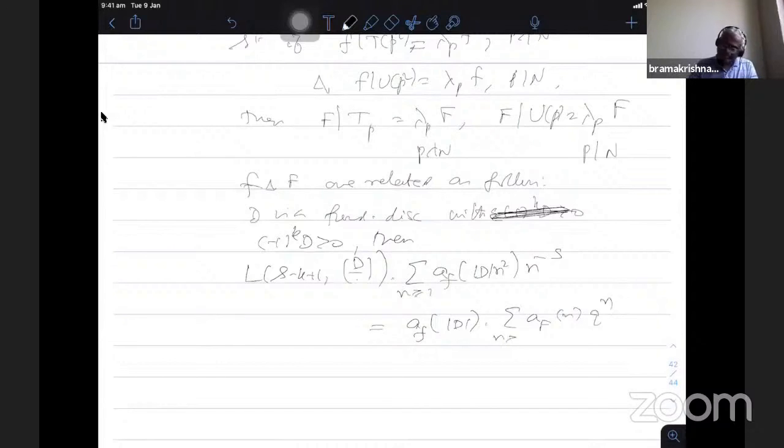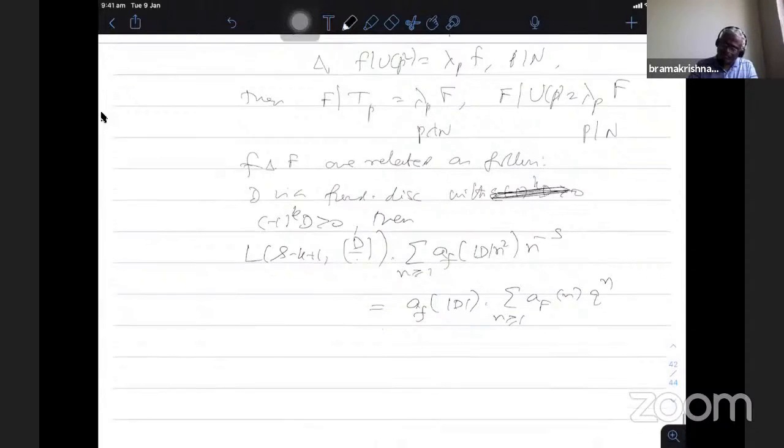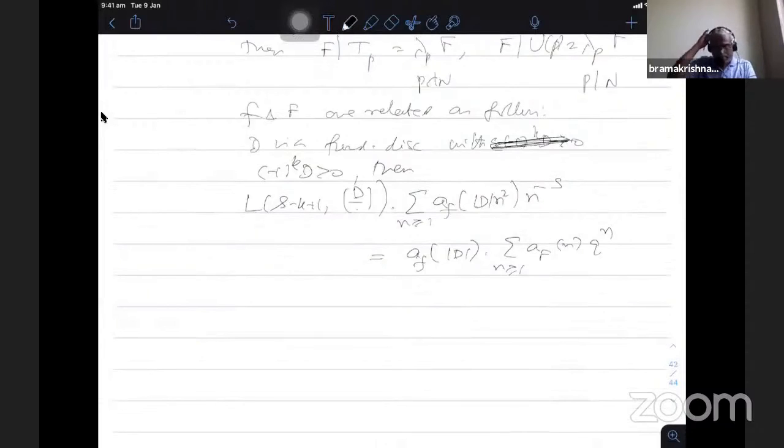Okay, so when you use these coefficients and form the q-expansion, the mapping is given like that. Okay, this is what the third is.